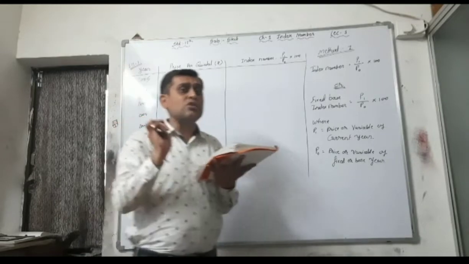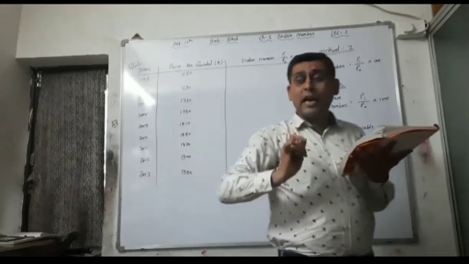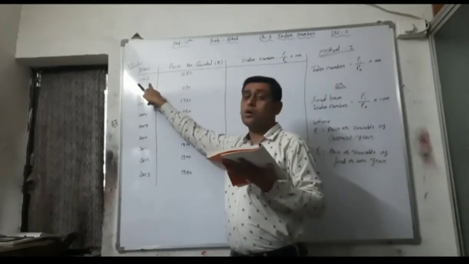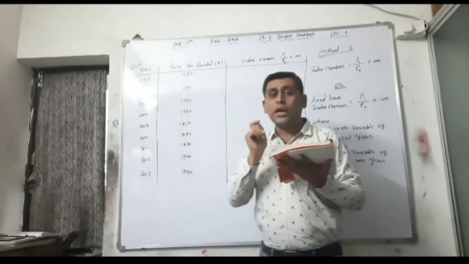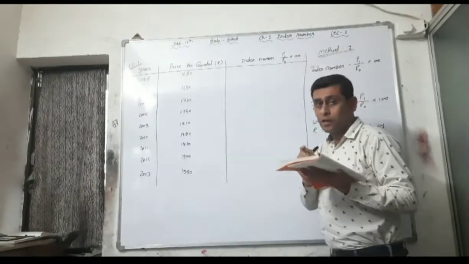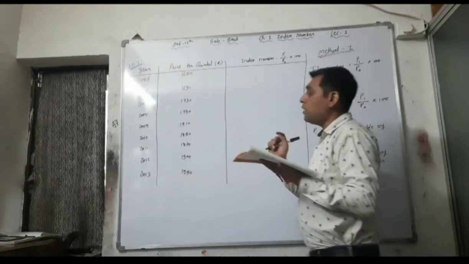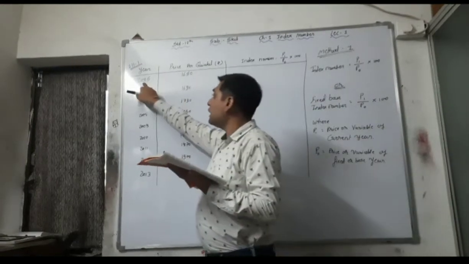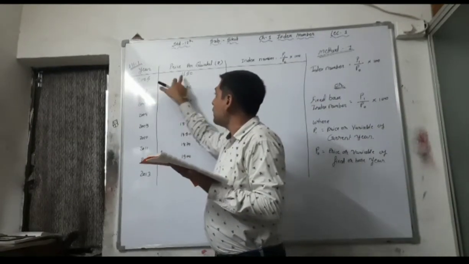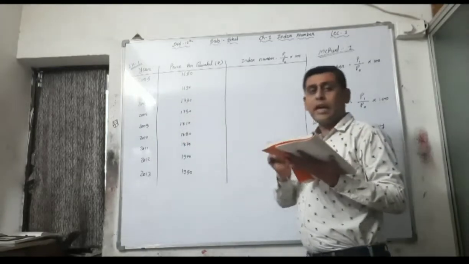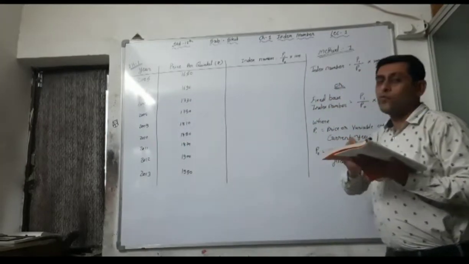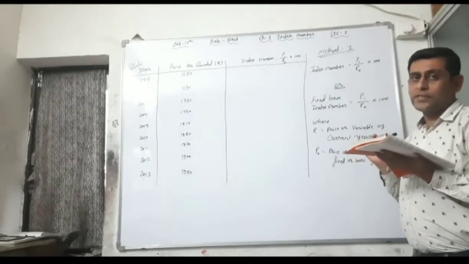See, if it is not specifically given that the first year is your base year, then you don't have to take the first year as a base year. Keep in mind, here 2005 is given in the data, and in the question again it says taking 2005 as a base year.